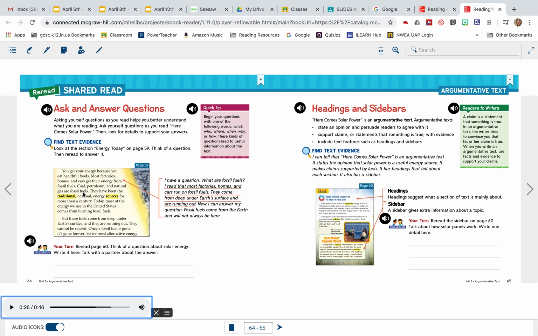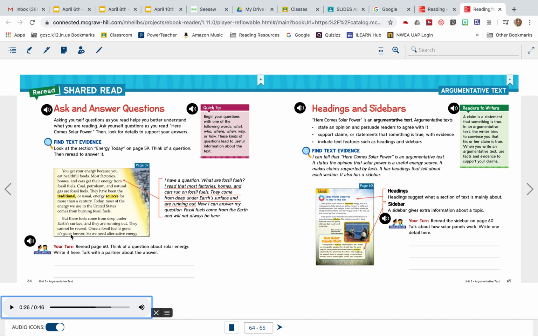A lot of times we see that if we're being introduced to words that we don't know yet or something that might be new vocabulary, a lot of times the author will give us a description of that if we just keep on reading. So we just discovered that fossil fuels can be coal, petroleum, natural gas. Those are all fossil fuels. They have been the traditional or usual energy sources for more than a century. Today, most of the energy we use in the United States comes from burning fossil fuels. So there we're talking about energy, and we know what some examples of fossil fuels are. Okay.